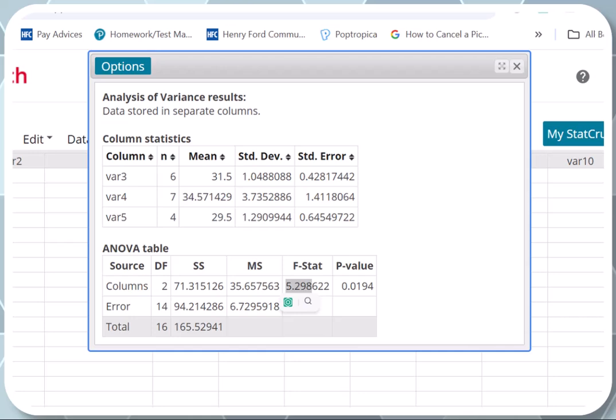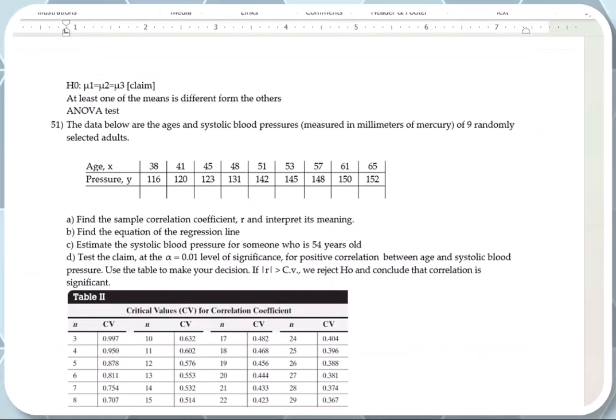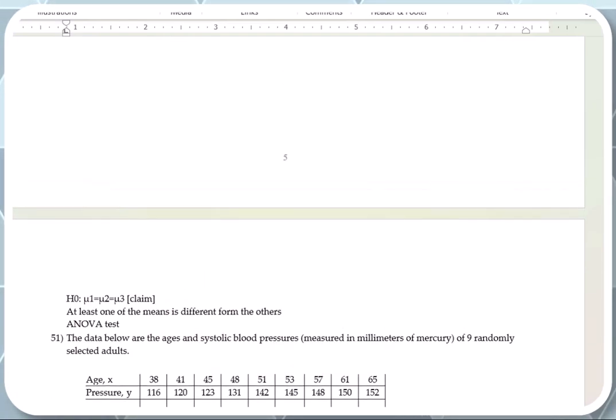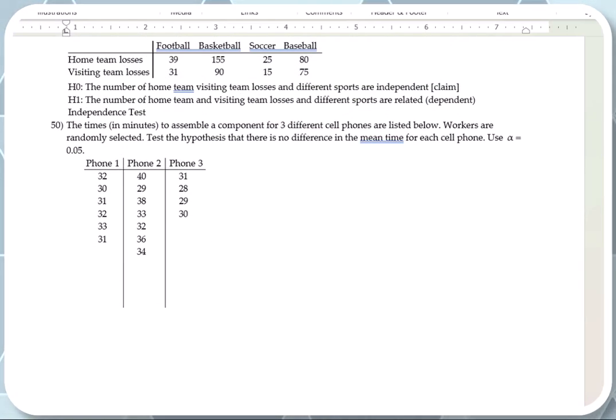So alpha is 5%, and 0.0194, guys, is less than 5%, so you reject the null hypothesis, and you say that there is enough evidence at the 5% level of significance to reject the claim that there is no difference in the mean time for each cell phone. The only time you use the word reject in your conclusion, guys, is if the claim is in the null hypothesis. Okay, now we're going to go to the last question.